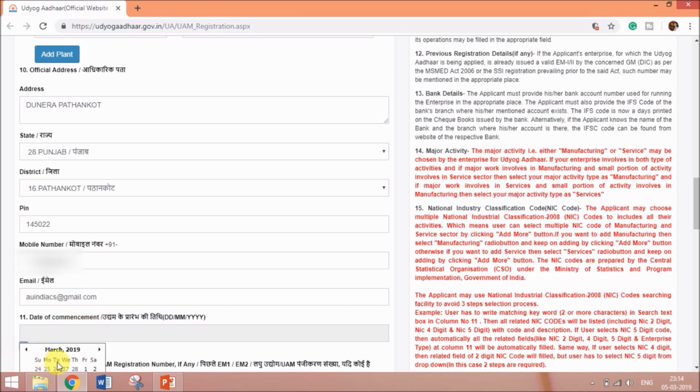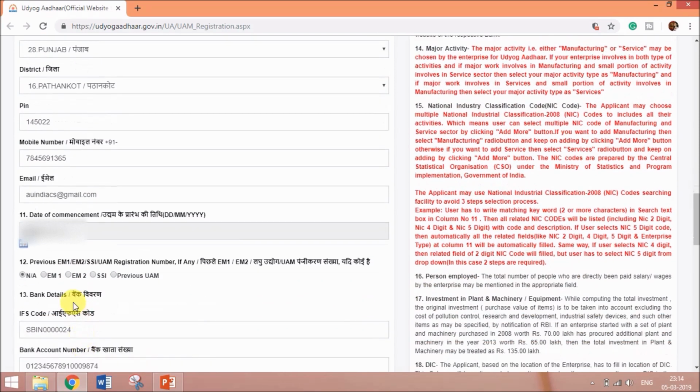Click on the calendar and select the date of commencement of your business. Then next comes the previous registrations, if any. If you have any registration, click on the same. Then you have to provide the bank details of the enterprise. You have to enter the IFSC code and the bank account number.